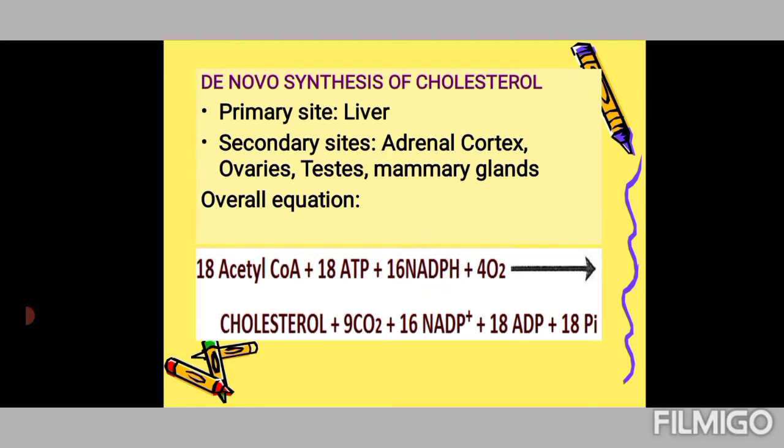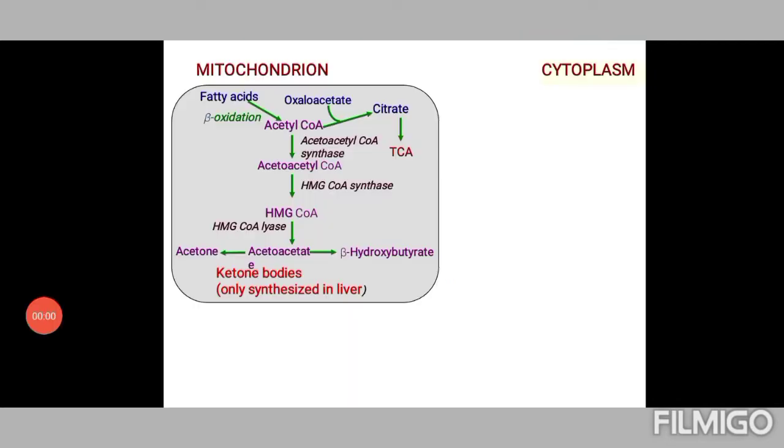So these are the raw materials of cholesterol biosynthesis. Now, all the carbons in cholesterol are formed from acetyl coenzyme A. Most of the acetyl coenzyme A is formed inside the mitochondrial matrix. Obviously, the result of fatty acid beta oxidation is acetyl coenzyme A. Then the result of carbohydrate metabolism: we know that glycolysis gives rise to pyruvic acid, which enters the mitochondrial matrix and gets converted to acetyl coenzyme A.